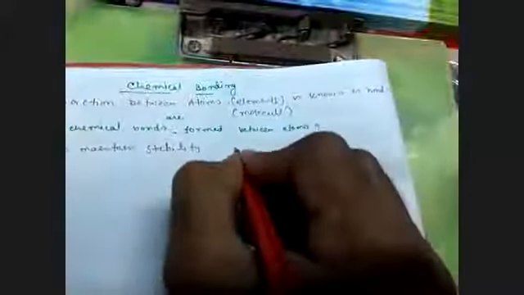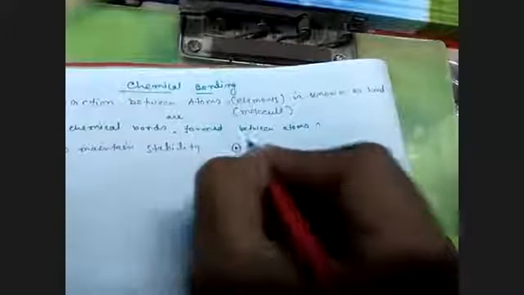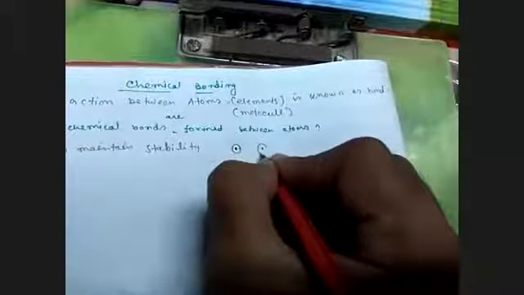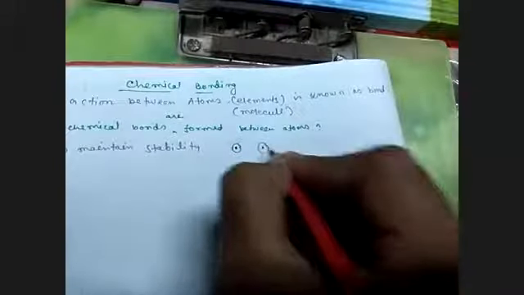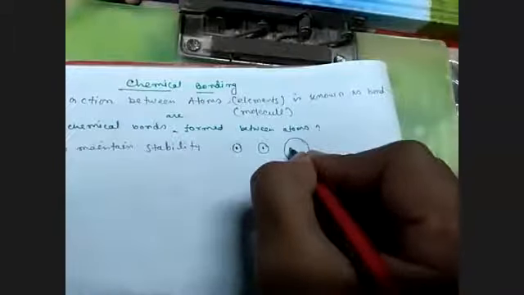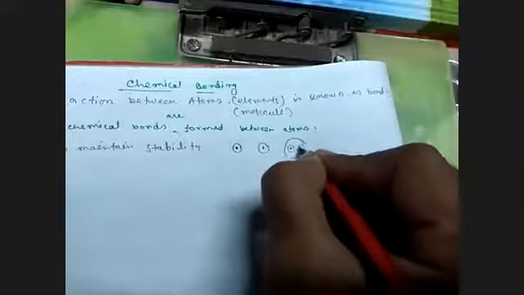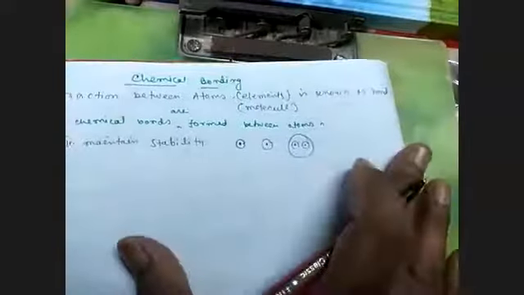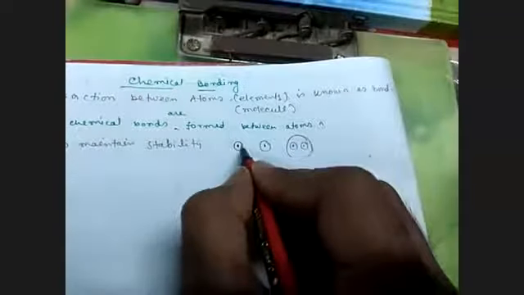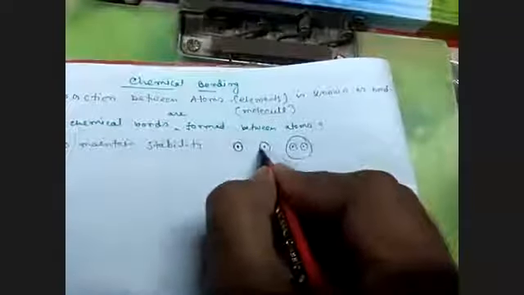First point is to maintain stability. Maintain stability means, here is the concept. Suppose this is an atom and this is a molecule where two atoms are placed. We know that an atom is the smallest in size.